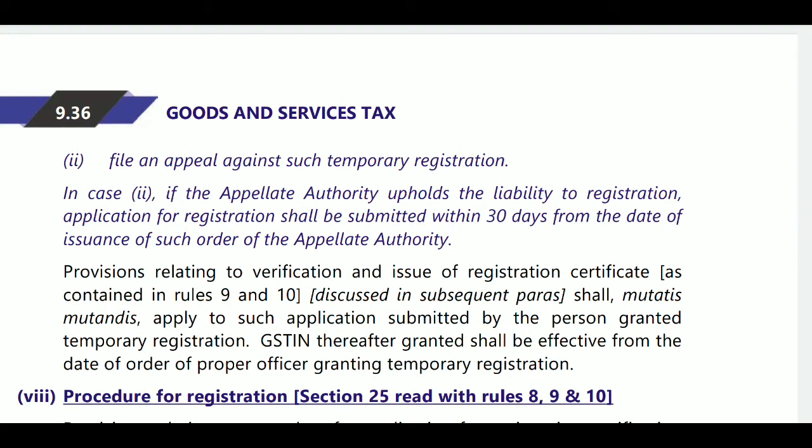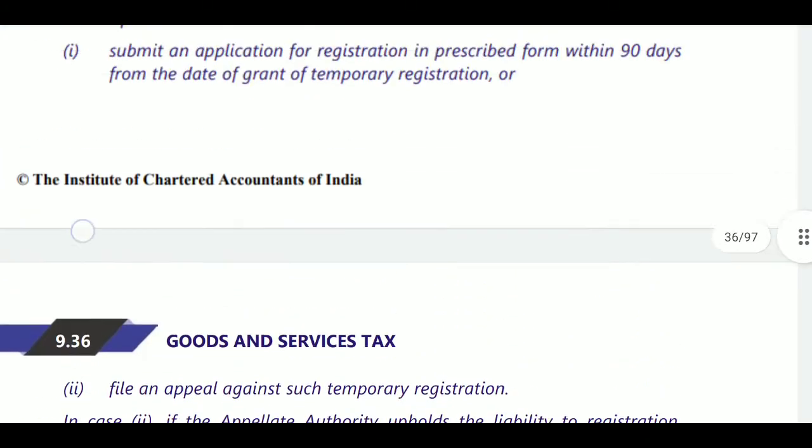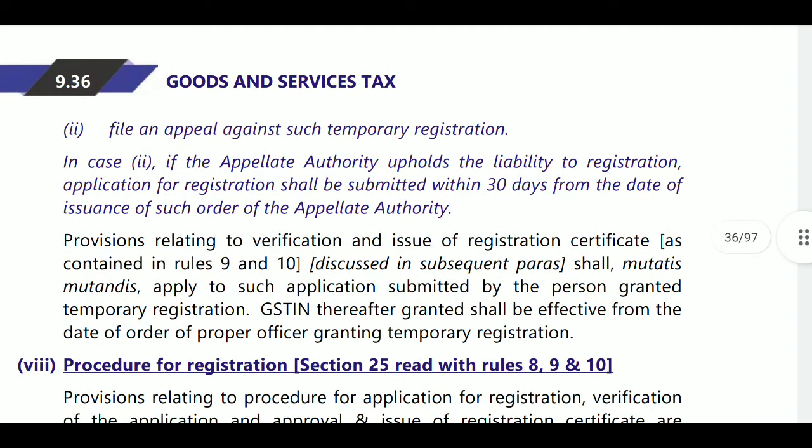If the proper officer identifies that a person is required to get registration and has not got it, the tax officer himself registers that person on a temporary basis. After getting that temporary registration, the person may apply within 90 days for getting the proper registration, or he can file an appeal. Next, in case the authority upholds the liability for registration, the application for registration shall be submitted within 30 days.